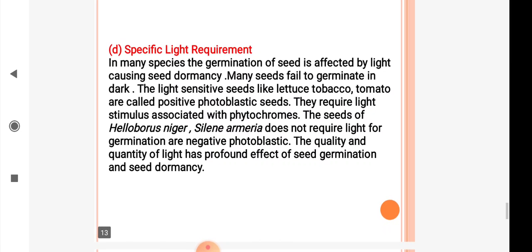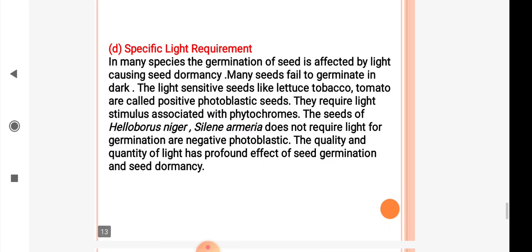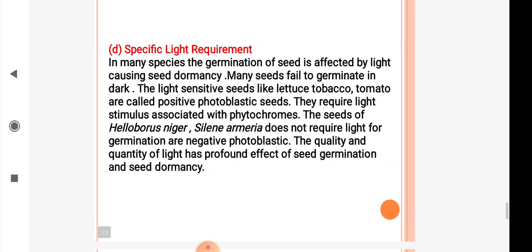Specific light requirements affect the seed germination process, or they affect seed dormancy. In many species, the germination of seed is affected by light causing seed dormancy. Many seeds fail to germinate in dark. The light sensitive seeds like lettuce, tobacco, tomato are called positive photoblastic seeds. They require light stimulus associated with phytochromes.